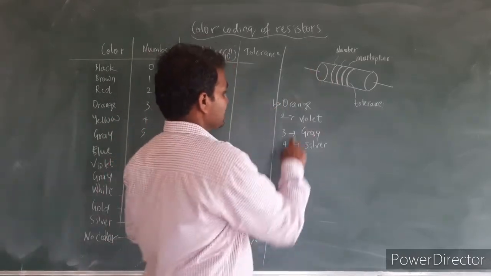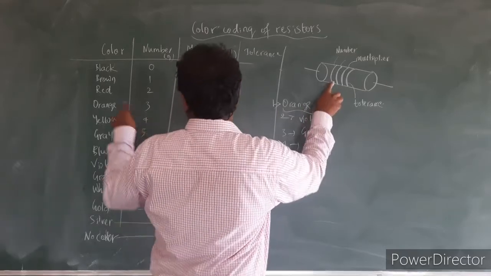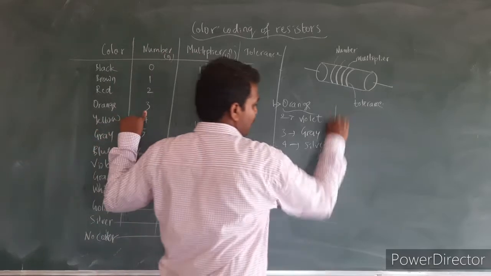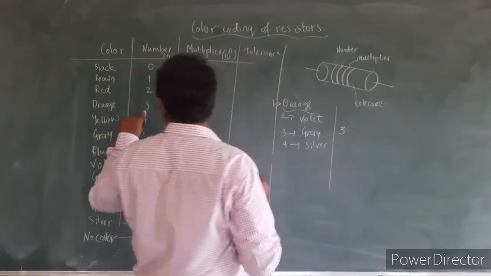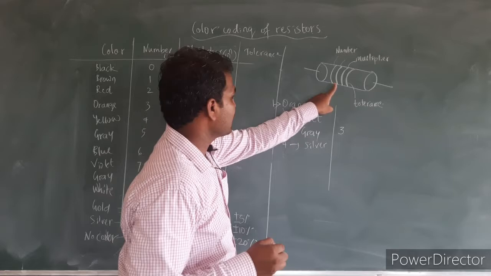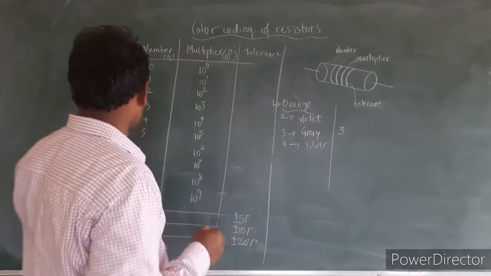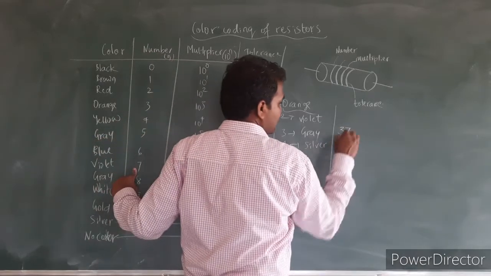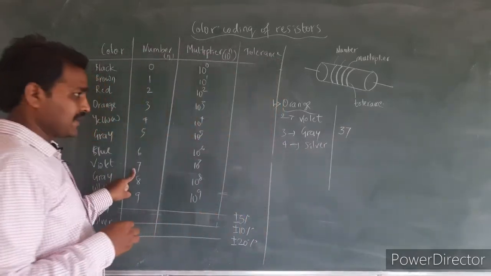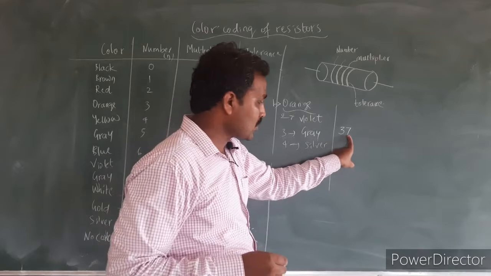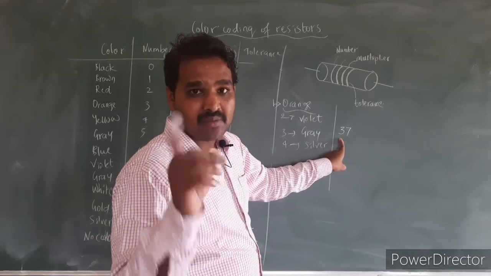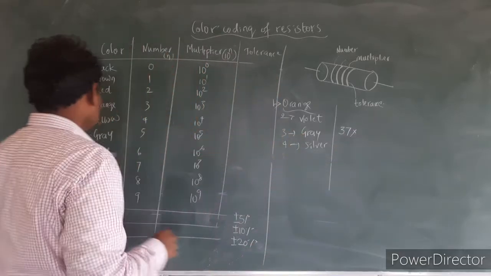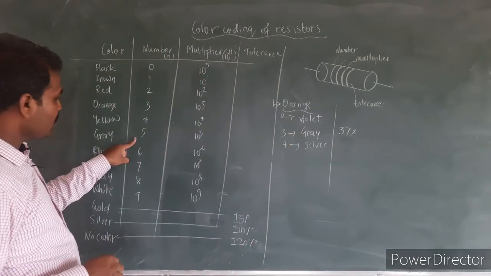See here, the first color band is orange. What is the number corresponding to orange? That is 3. So my first digit is 3. Then what is the number corresponding to violet? Violet has the number 7, so I have to write 7 here. The second digit is 7. This is the number I have to consider. This number has to be multiplied by the multiplier. So what is the multiplier? The third color is gray here. So what is the number corresponding to gray? 5.